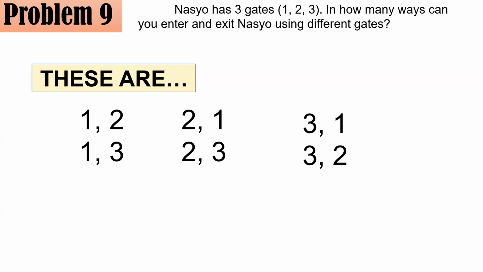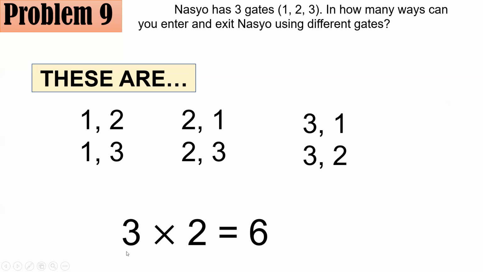And to make the long story short, there is another way using the slot method and the fundamental counting principle. The first slot is all about the entrance. And the second slot is all about the exit. There are 3 ways for you to enter Nasho, either at gate 1, 2, or 3. However, you only have 2 options for exit. Because for example, if you entered gate 1, then you have only gates 2 and 3, or 2 other options for your exit.